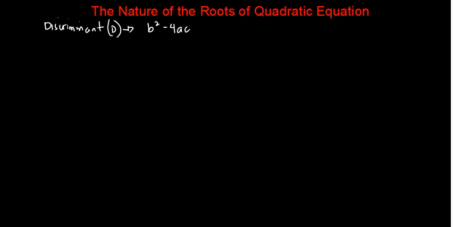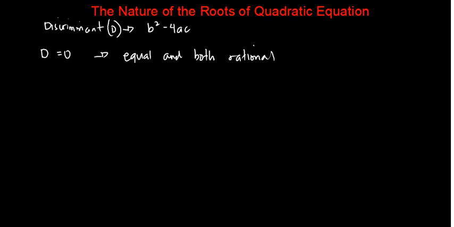If the discriminant is equal to 0, the nature of the roots is equal and both rational.